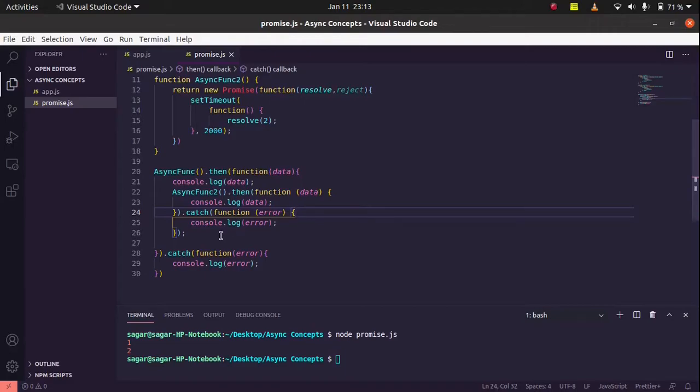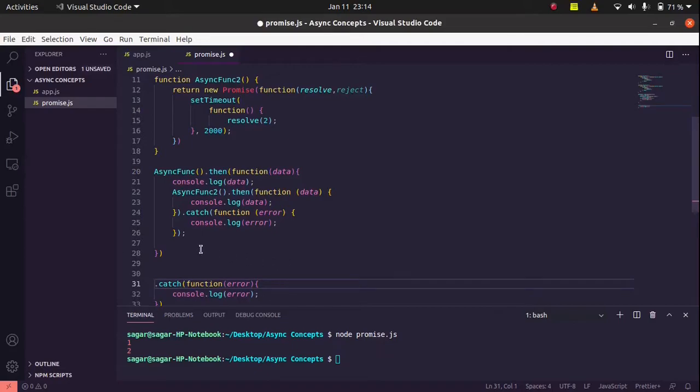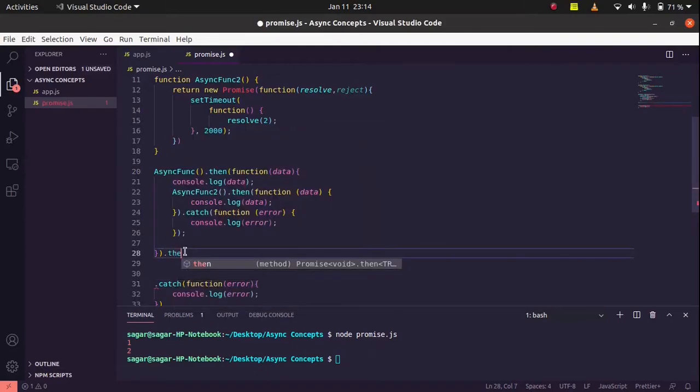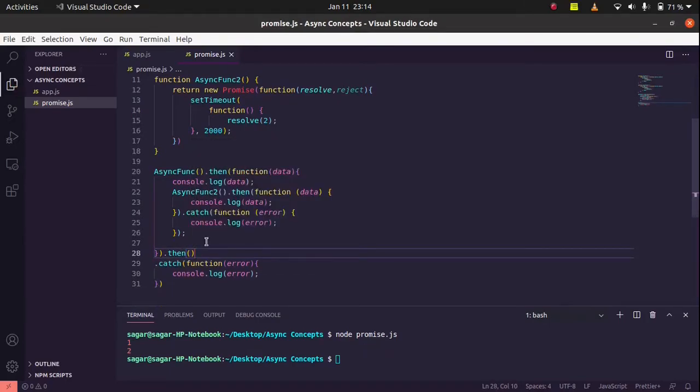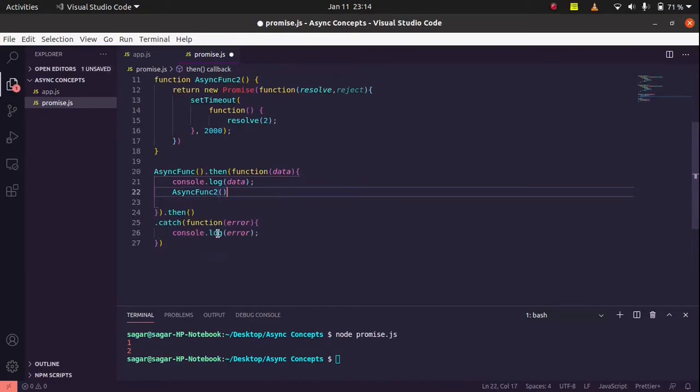For promise chaining, we can use multiple then blocks. Here we have used a catch block, and what we can do is use another then block here. This then block will take responsibility to handle the other asynchronous function. How? Here we are calling asynchronous function 2. We will not use then and catch for asynchronous function 2.